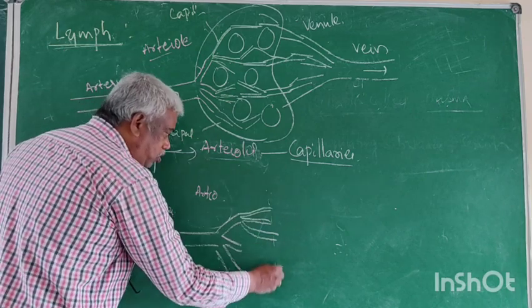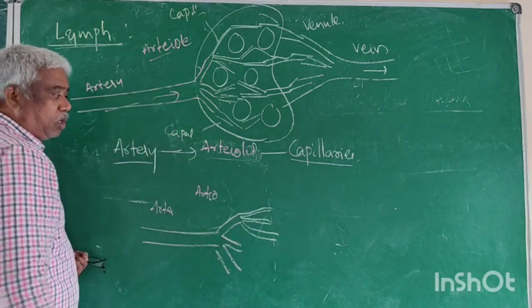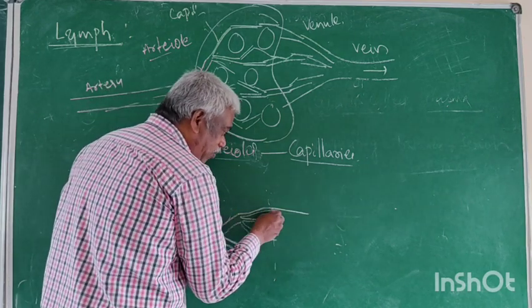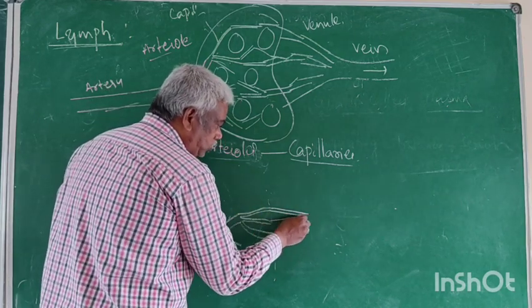Now up to this, arteries. Now another capillary. This is another capillary.